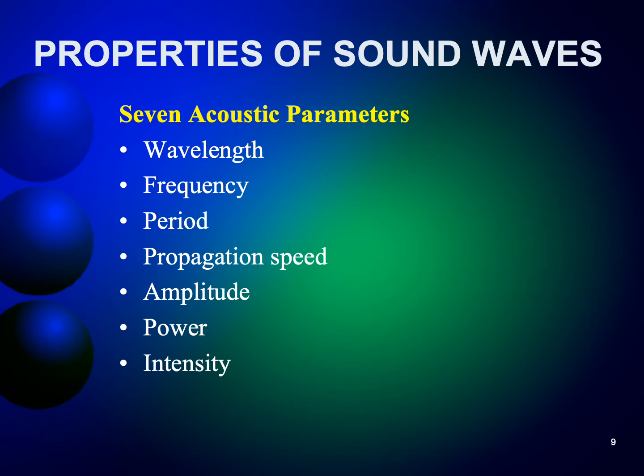So we have 7 parameters for continuous wave, 5 parameters for pulse wave. Let's just focus on continuous wave for now.